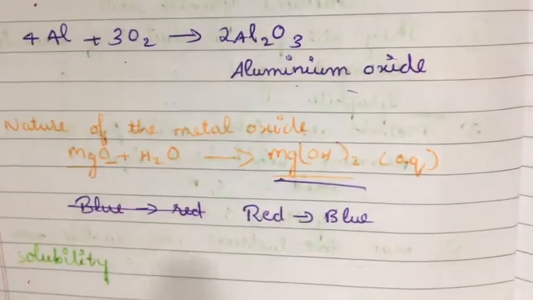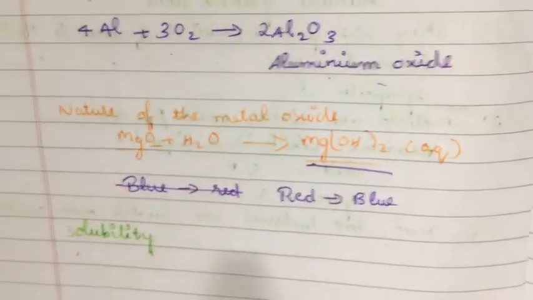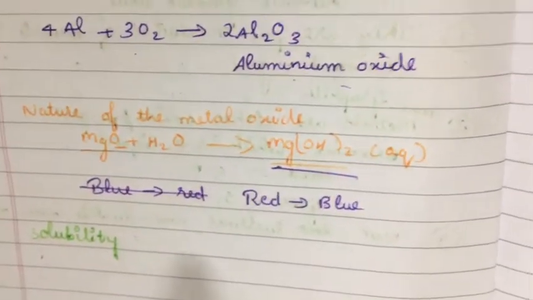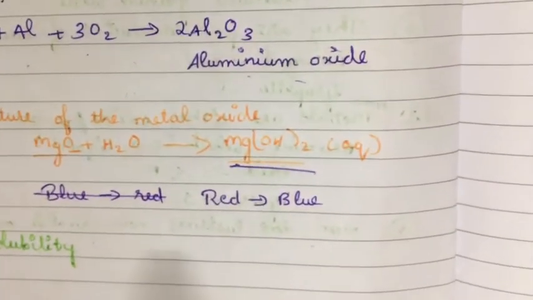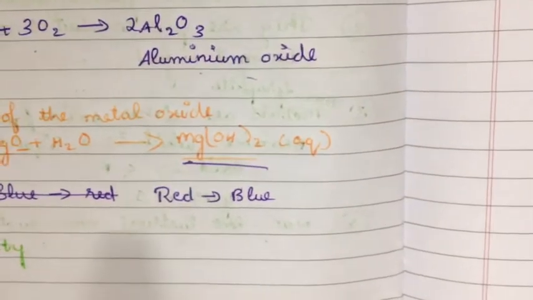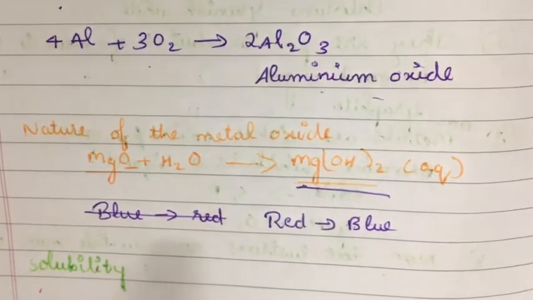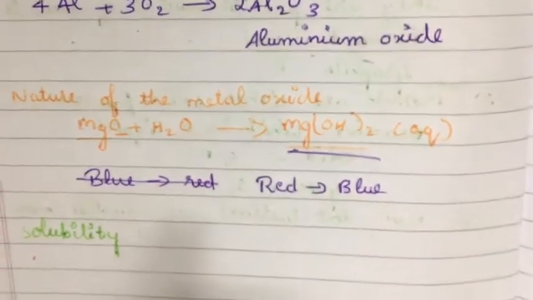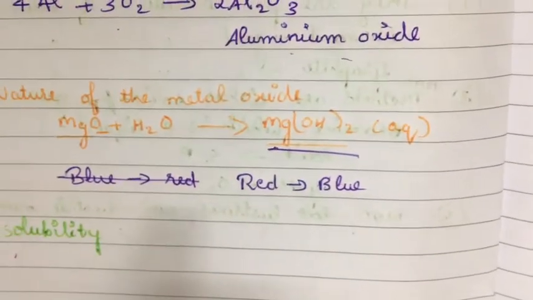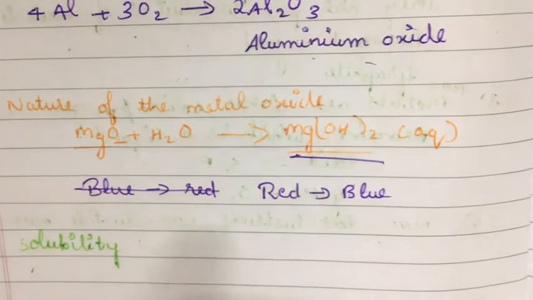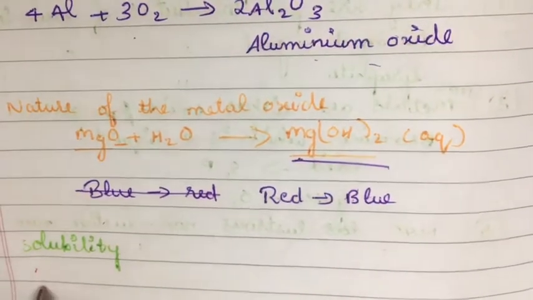Let us look at what is meant by solubility. Solubility is whether the substance dissolves completely in water. If they dissolve completely, they are soluble. If they do not dissolve, or form some type of precipitate, then it is known as insoluble in water.